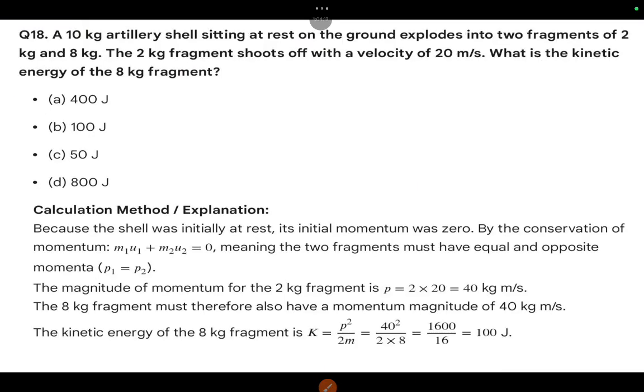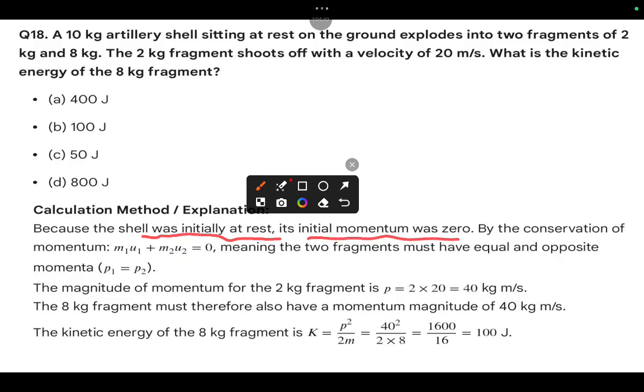Coming to the 18th one. A 10 kg artillery shell sitting at rest on the ground explodes into 2 fragments of 2 kg and 8 kg. The 2 kg fragment shoots off with a velocity of 20 meter per second. What is the kinetic energy of the 8 kg fragment? Simple one. The shell was initially at rest, so its initial momentum was 0. By the conservation of momentum, m1 u1 plus m2 u2 equals (m1 plus m2) v.